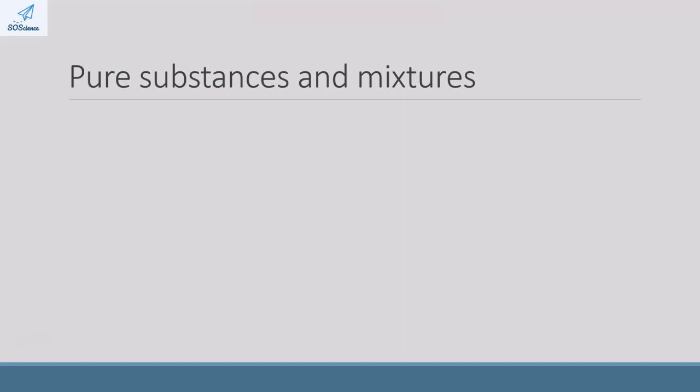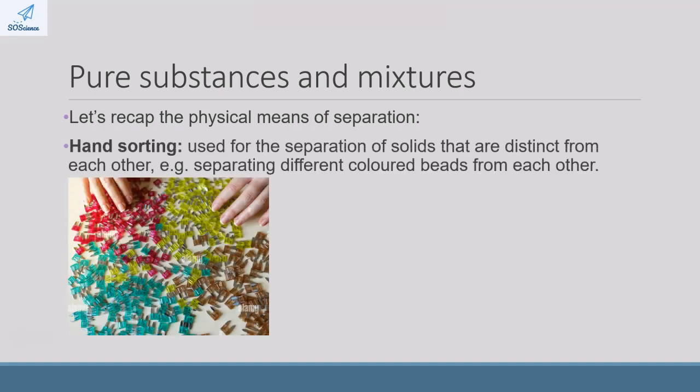So let's now recap the different means of physical separation. The simplest one is hand sorting, which is what I mentioned in the previous slide. But hand sorting is generally used for separation of solids that are distinct from each other. They look different from each other. And a big disadvantage of hand sorting, you would have learned in grade 7, is that it is a very time-consuming process.